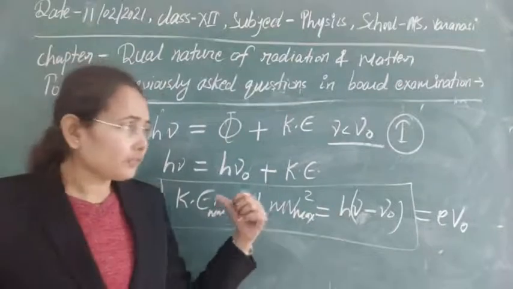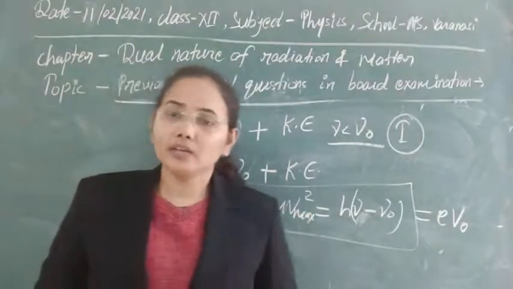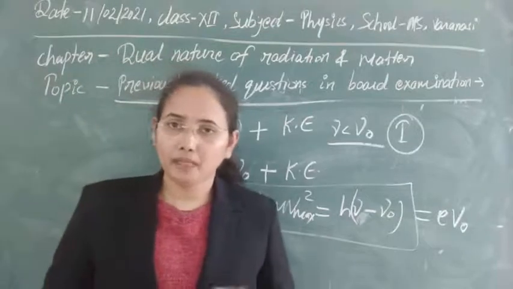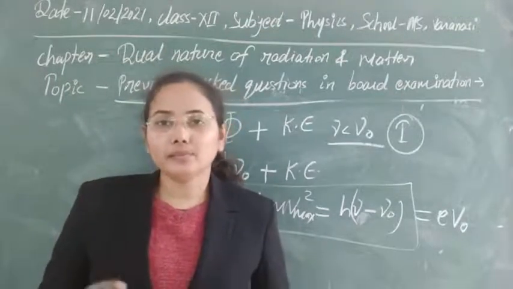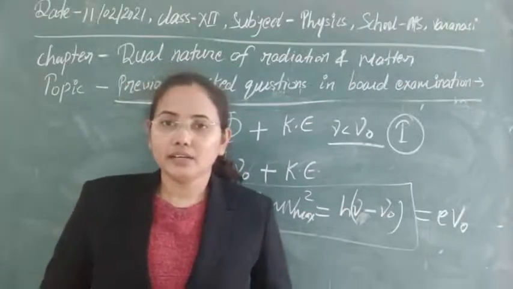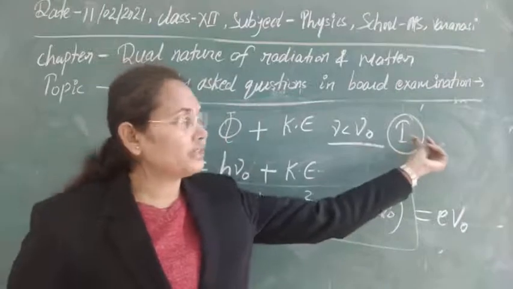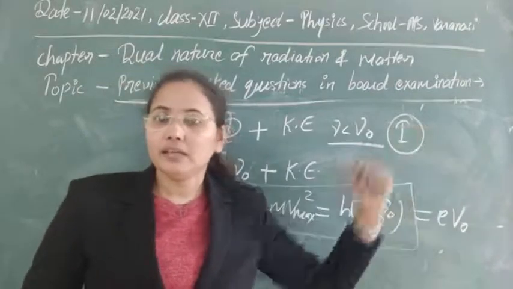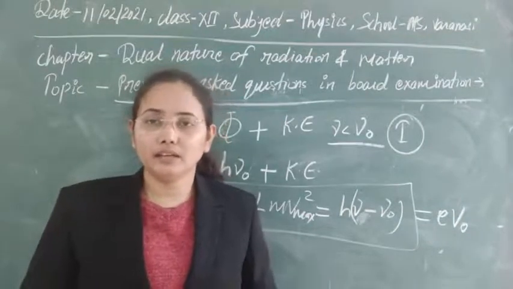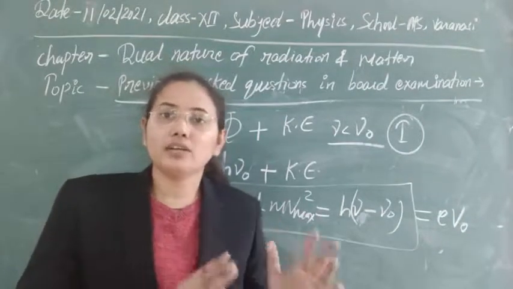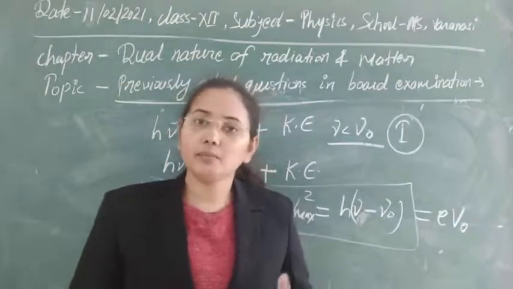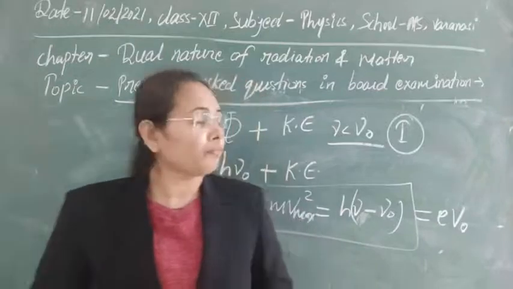The second concept: according to the wave concept, the number of electrons emitted is proportional to the intensity of radiation, not the frequency. As we just discussed, the intensity of radiation is directly proportional to the energy of the radiation, or the amplitude squared. Whenever the amplitude changes, the energy changes accordingly, and we have discussed interference and diffraction phenomena based on that theory also.